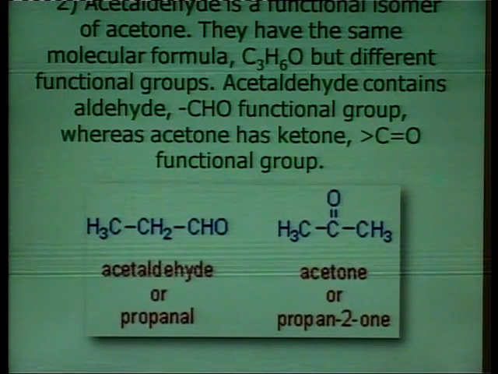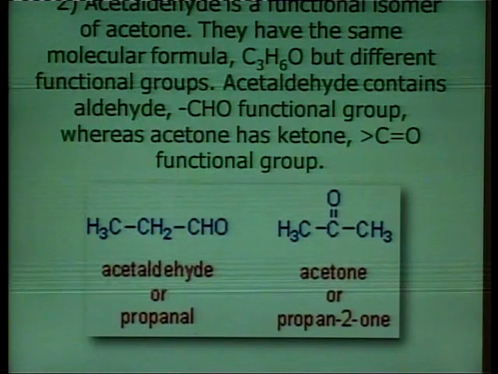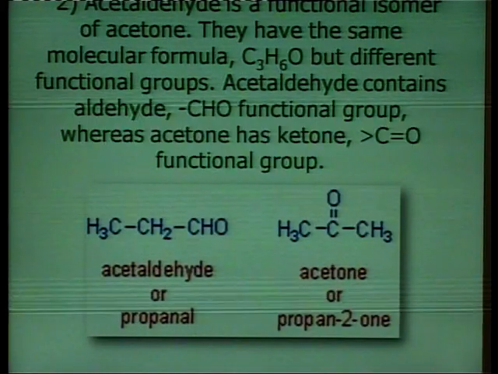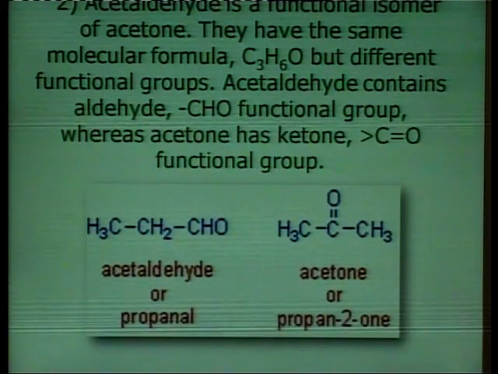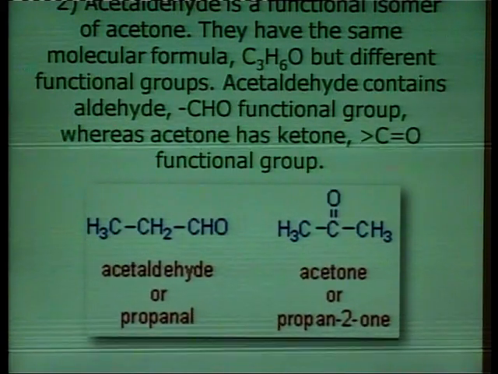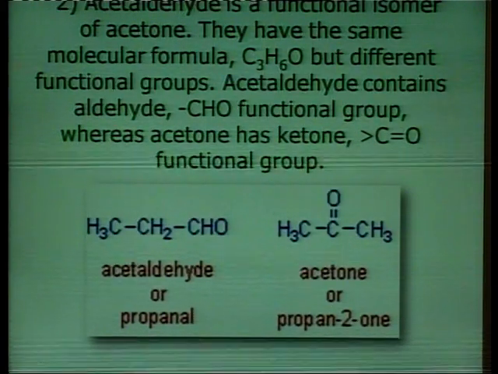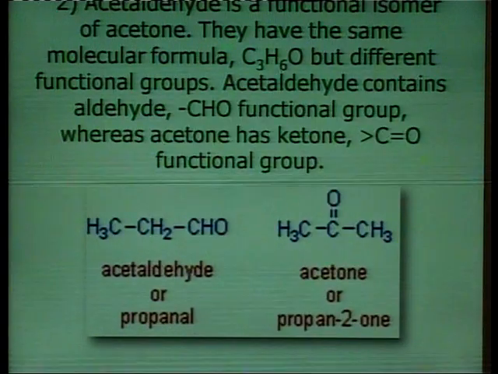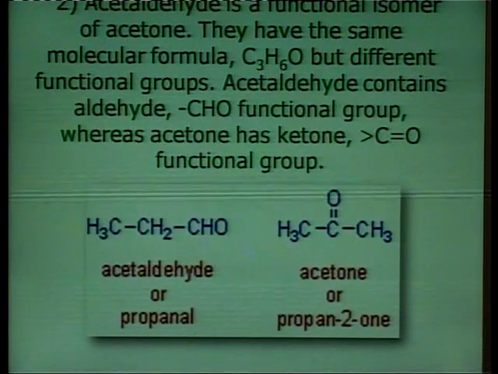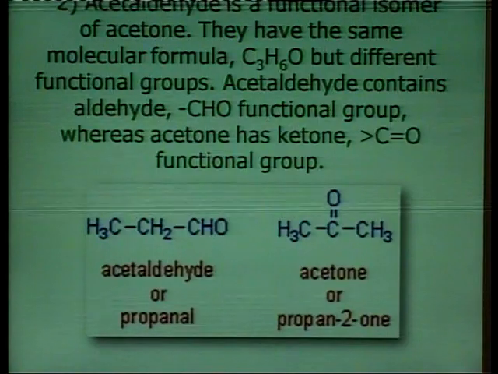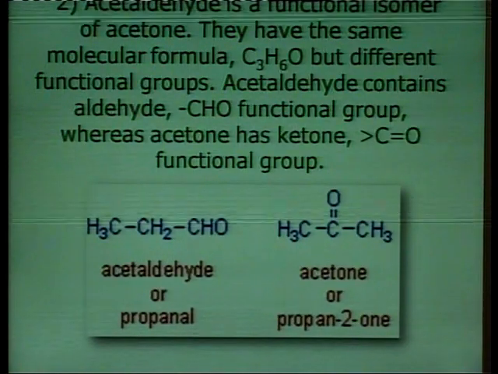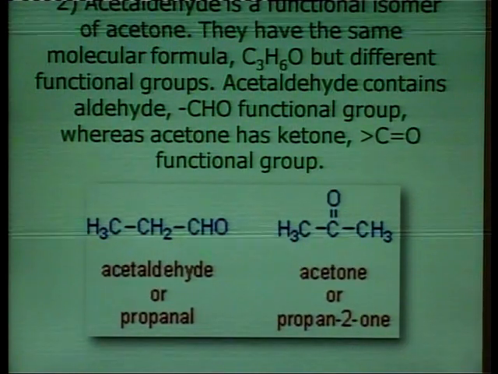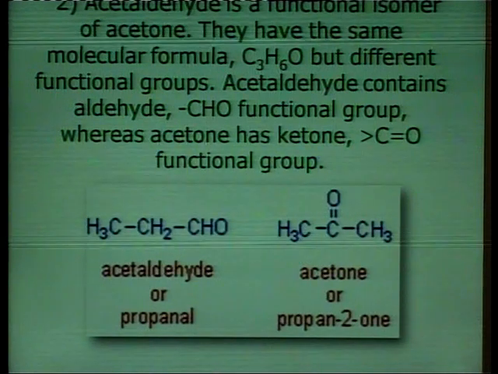Acetaldehyde has CHO as a functional group, while acetone has the C double bond O functional group. In the case of acetaldehyde, it is a liquid, while acetone is a low boiling point liquid.